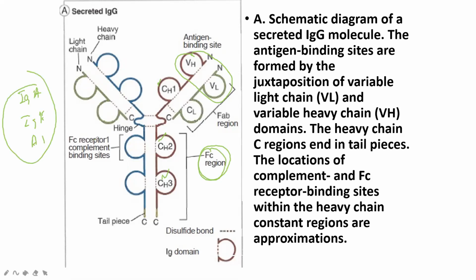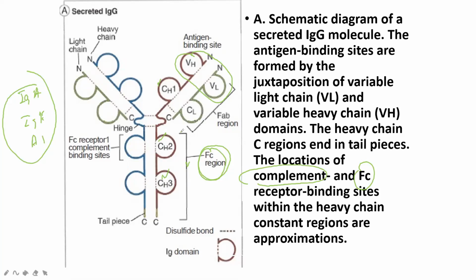The Fc fragment, the constant part of IgG and the constant part of IgM, have interaction with complement protein. Clear? So only two antibodies have the ability to activate complement. This is a very important property: IgG and IgM both have the ability to activate the complement system.